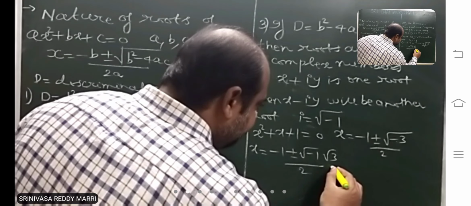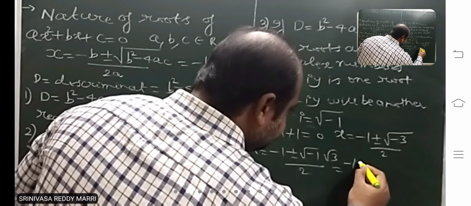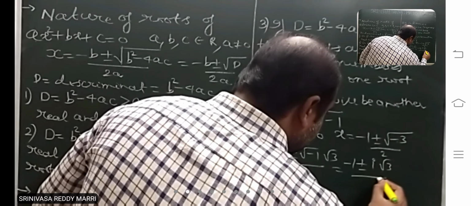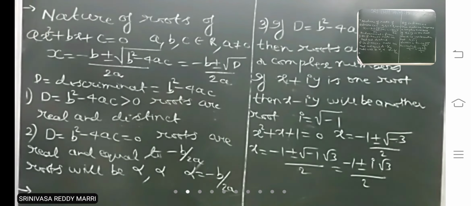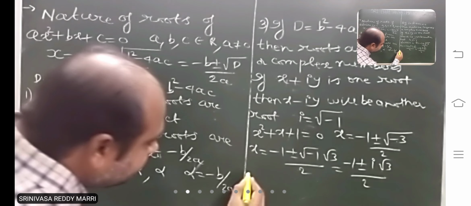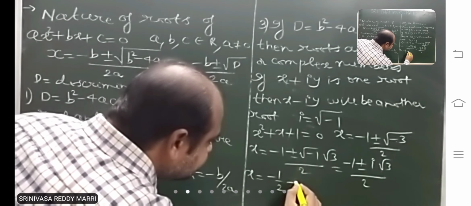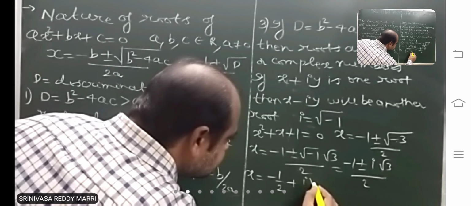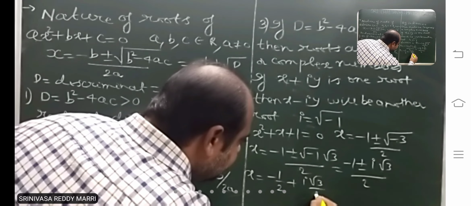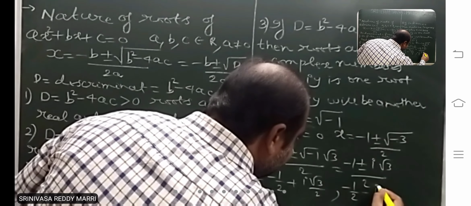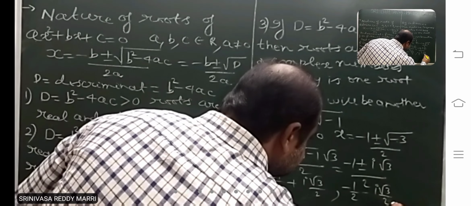Root of minus 1 is an imaginary number. Minus 1 plus or minus i root 3 by 2. If you look at one root, minus 1 by 2 plus i root 3 by 2. Another root, minus 1 by 2 minus i root 3 by 2.